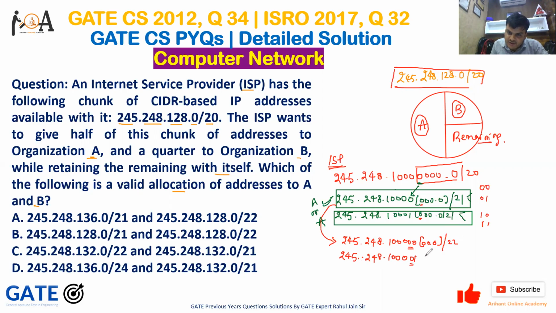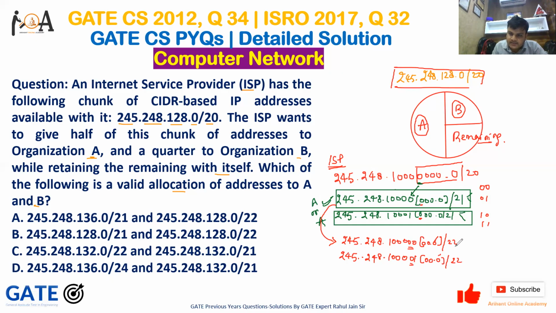0, 1, 0, 0, 0, 1, and it is 0.0.22. It is the fourth octet. Okay, so don't get confused here. What I did from this bunch of IP addresses is again divide it into equal halves.